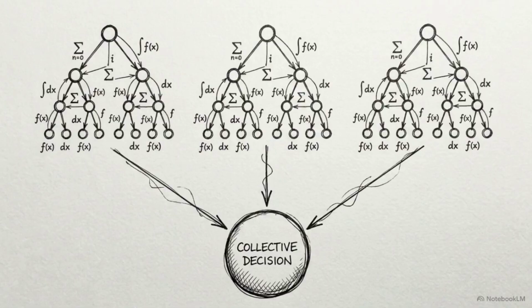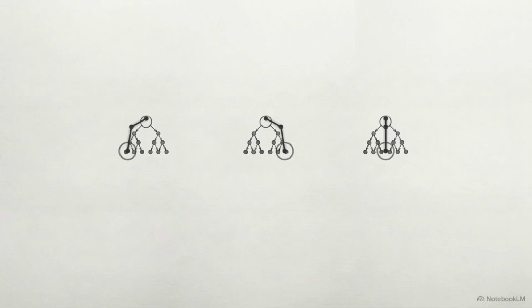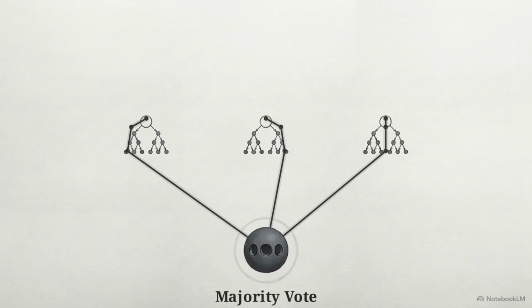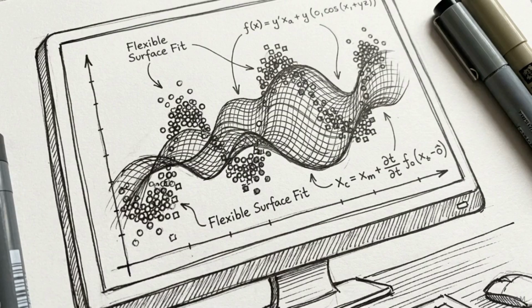To process this, we require an architectural upgrade to ensemble methods, specifically the random forest algorithm. Random forest routes chaotic tabular data through multiple independent decision trees simultaneously. Each tree analyzes a different data subset and casts its own distinct vote on the final outcome. These separate predictions are then aggregated into a single majority vote. This ensemble voting mechanism is crucial because it effectively smooths out the unpredictable noise inherent in individual human variables. When dealing with messy, multivariable human behavior, random forests deliver the required nonlinear flexibility without needing excessive manual tuning.